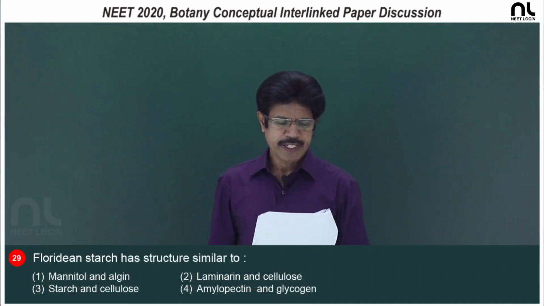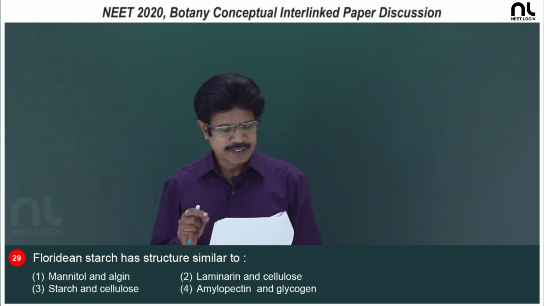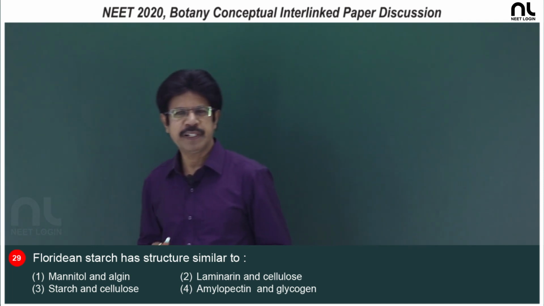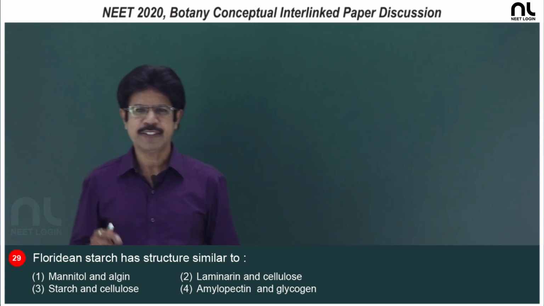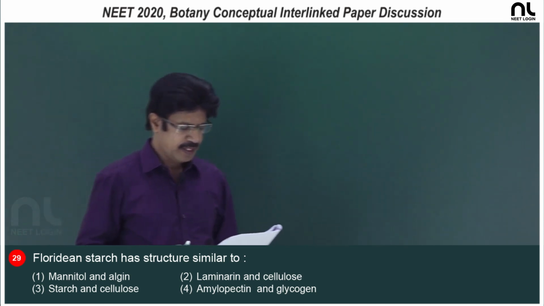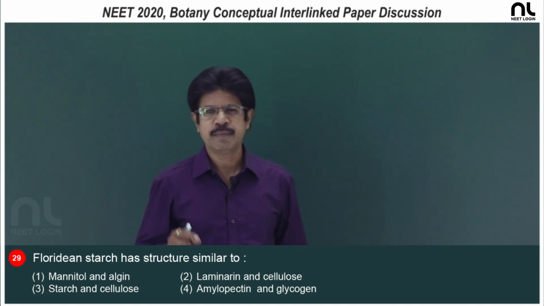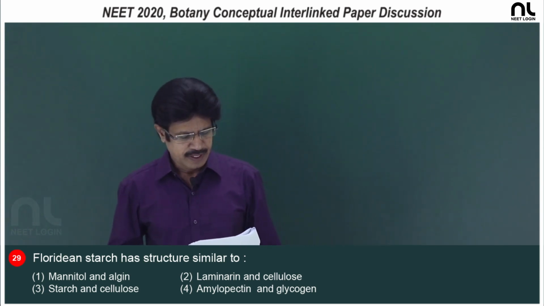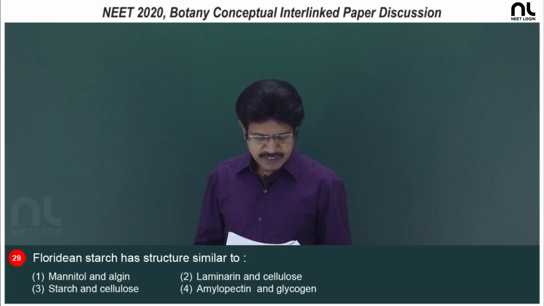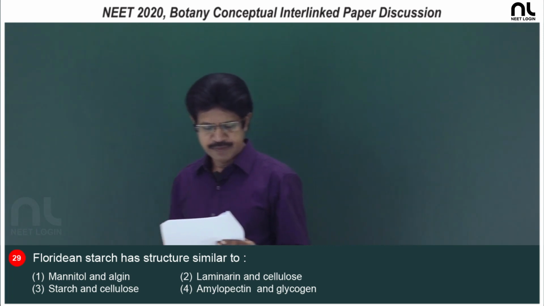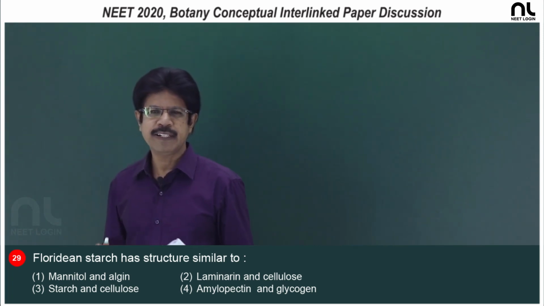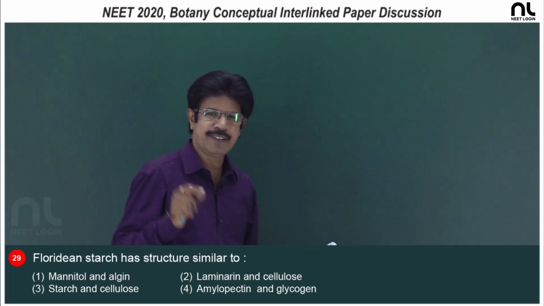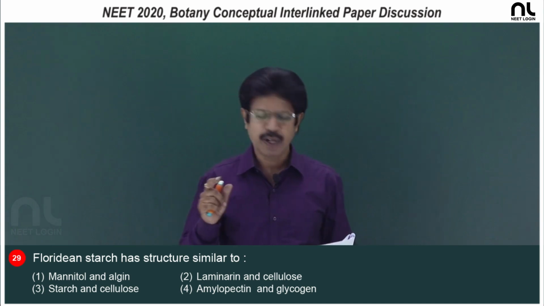Question number 29, Floridian starch has a structure similar to. The Floridian starch is a reserve food material in red algae, that is Rhodophyceae, such as Gracilaria, Gelidium, Polysiphonia and Porphyra. And in case of the first option, mannitol and algin. Mannitol is a reserve food material in the Phaeophyceae, the brown algae, and algin is a cell wall material in brown algae.